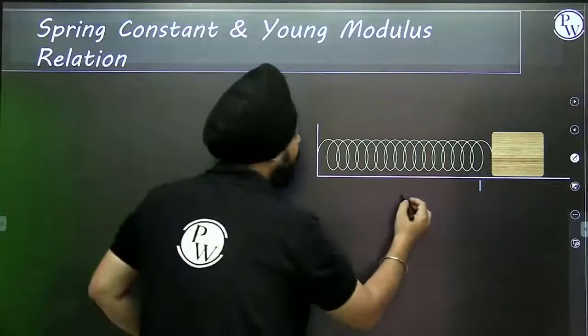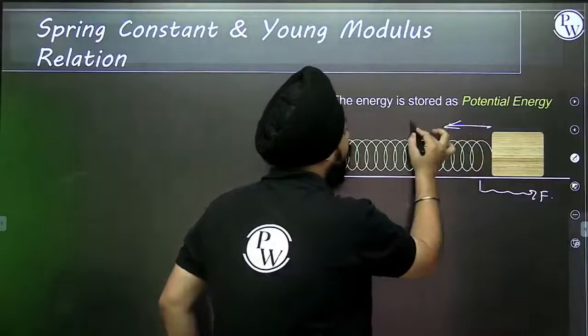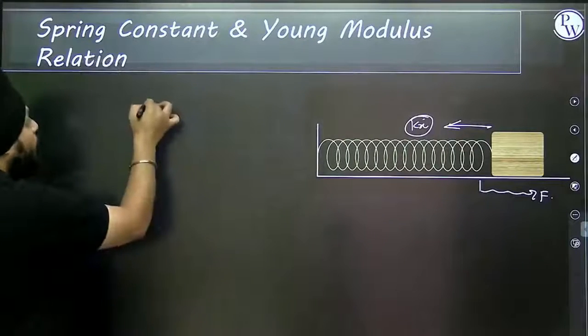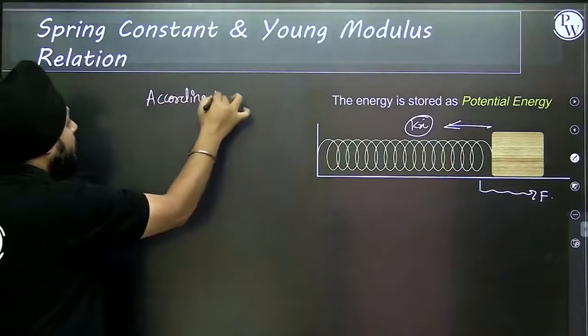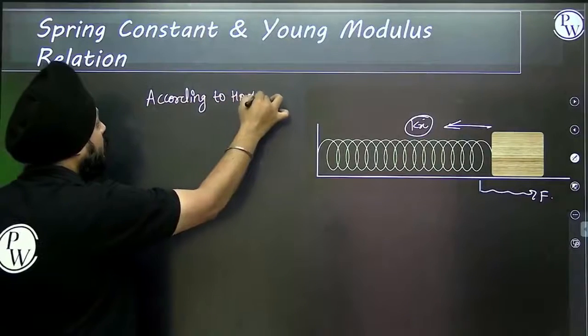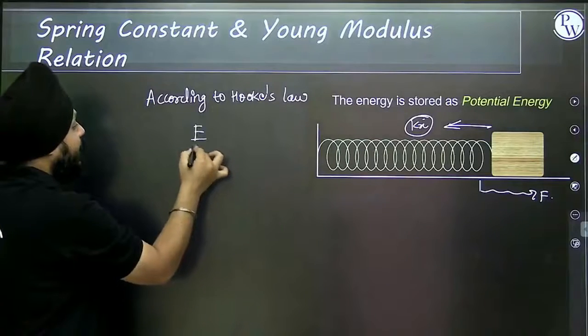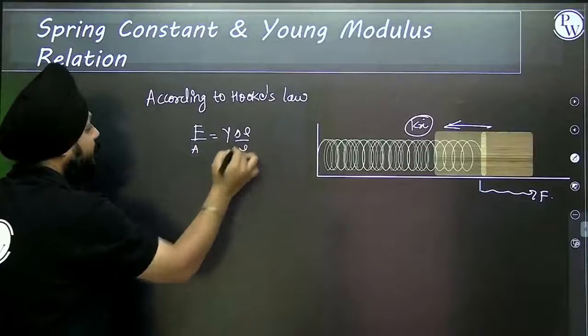Spring constant and the Young's modulus. Suppose F is applied to an object, then we have the value of the restoring force. According to Hooke's law, can I say the force acting per unit area equals Young's modulus times delta L by L?